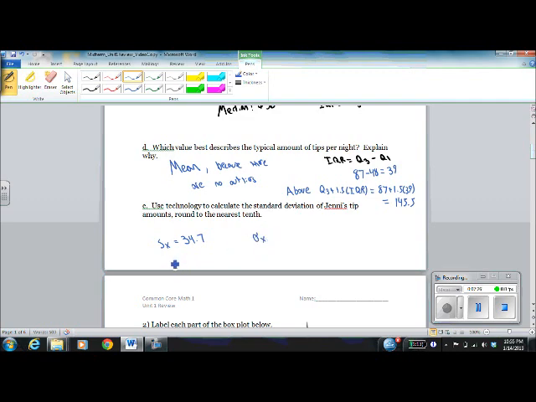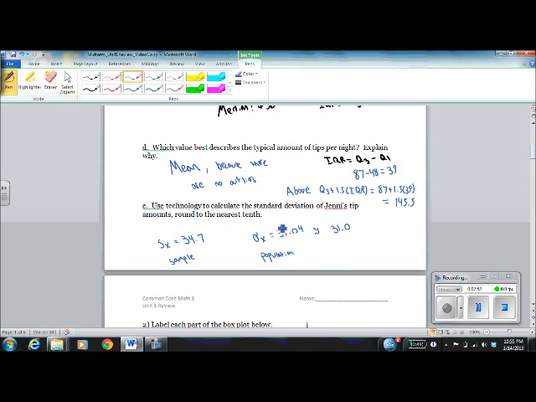One of these is the sample standard deviation, the other is the population standard deviation. We'll usually use the population standard deviation, which I got from the one variable statistics calculation in the TI Inspire, 31.04. It says round to the nearest tenth, so that's about 31.0.